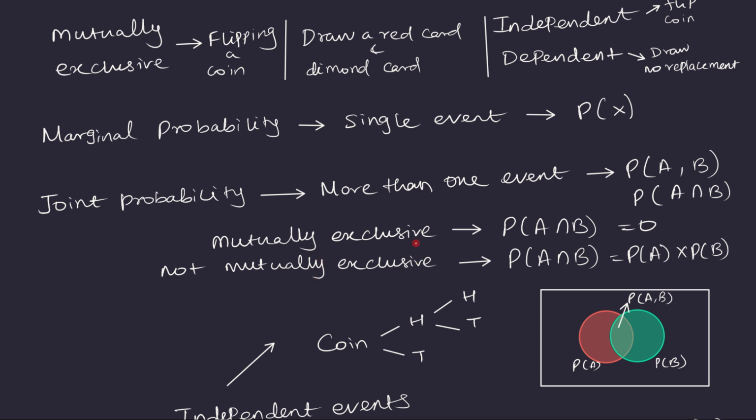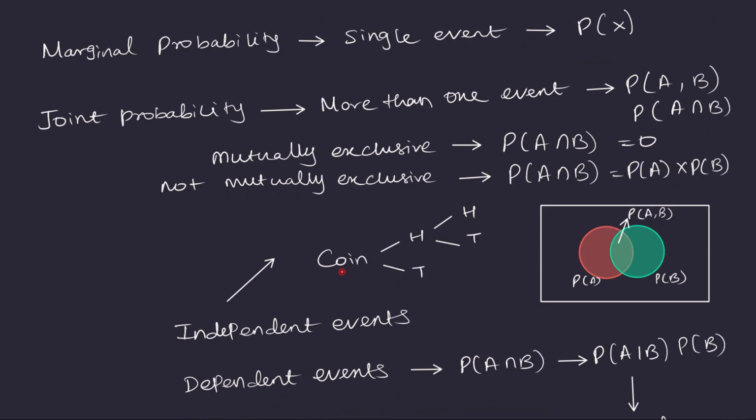So if the events are mutually exclusive, then joint probability of them will be 0. Mutually exclusive means, think of it like these two circles are not intersecting. So if they are not intersecting, the joint probability will obviously be 0. On the other hand, if they are not mutually exclusive, then a simple way to find the joint probability is first finding the probability of A and finding the probability of B, then multiplying them. So this will give us the joint probability for non-mutually exclusive events.